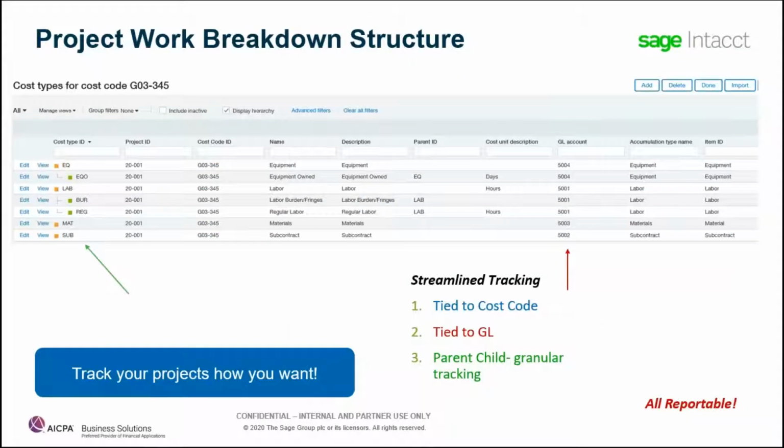Just popping through there. Back over here, wanted to explain that with the cost types, that labor, material, those pieces are all tied to the cost code and to the GL. And as I mentioned before, there's that parent-child granular tracking. So we're going to be able to flow this information. Every transaction can go to the GL and get resorted. I can break the GL down by sub, let's say, if we need to.